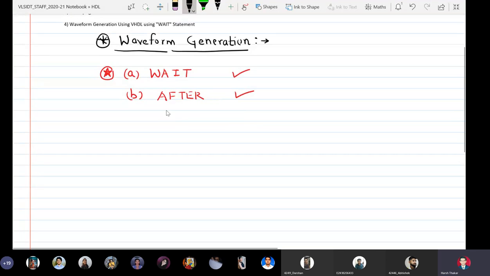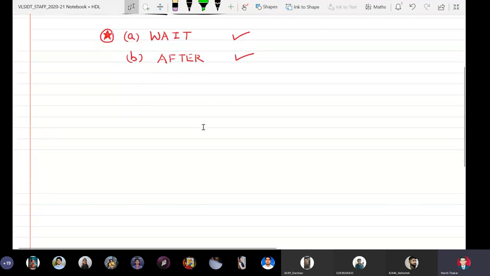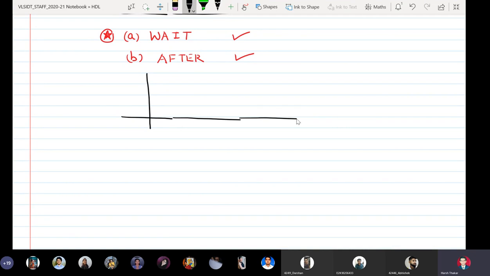I will draw the waveform and tell how to generate it. For example, if I want to write VHDL code for generating this waveform, this is my timeline in nanoseconds, and let my signal be X. So X of t is my signal, and it is riding on a nanosecond axis.